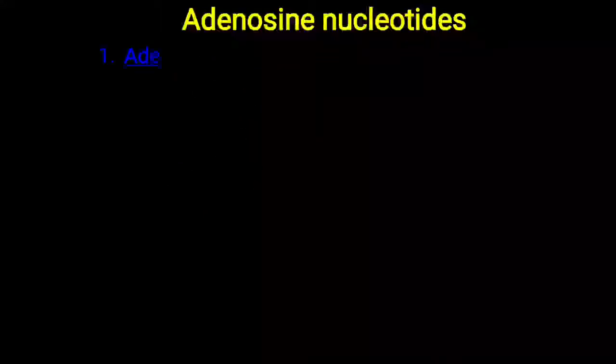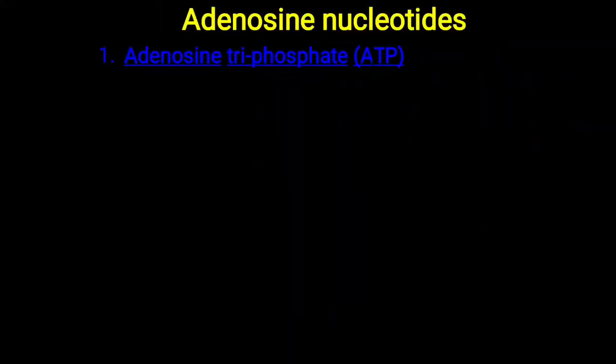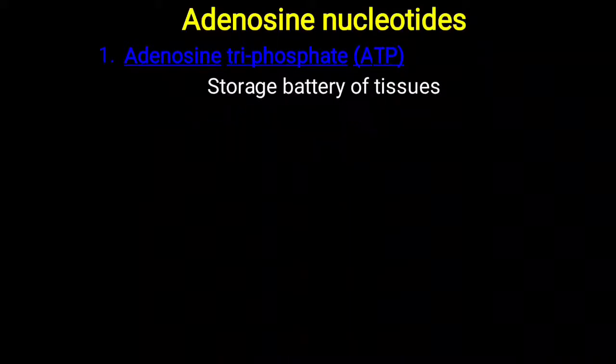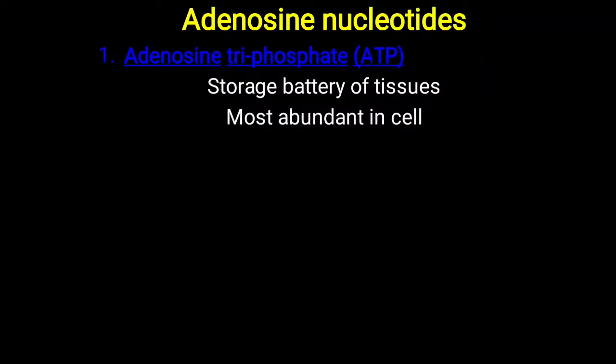So first of all, about the adenosine nucleotides. You have to remember they are ATP, ADP, AMP and cyclic AMP. First, ATP. ATP is the storage battery of the tissue. Whatever energy is generated from the foodstuff we take is stored in the form of ATP. So it is a storage molecule of our energy, and it is the most abundant among all nucleotides in our body.